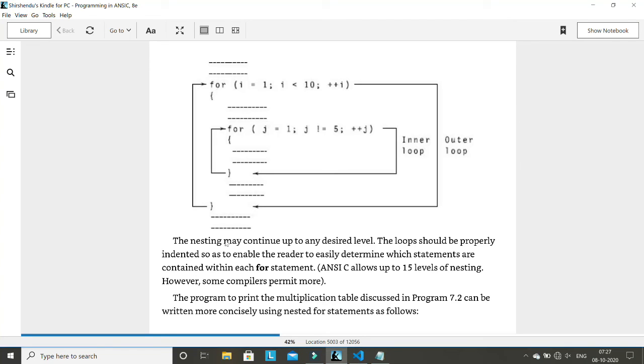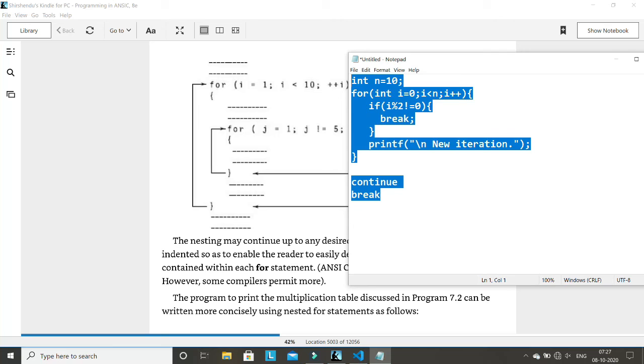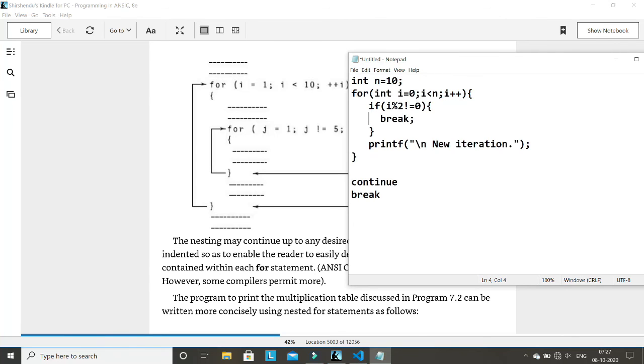Here, you just concentrate on the first for loop. If you concentrate on the first for loop, then everything written inside is the body of that for loop. Ignore the inner loop, and just assume the first for loop. So let me write a code here, so it will be better to explain.